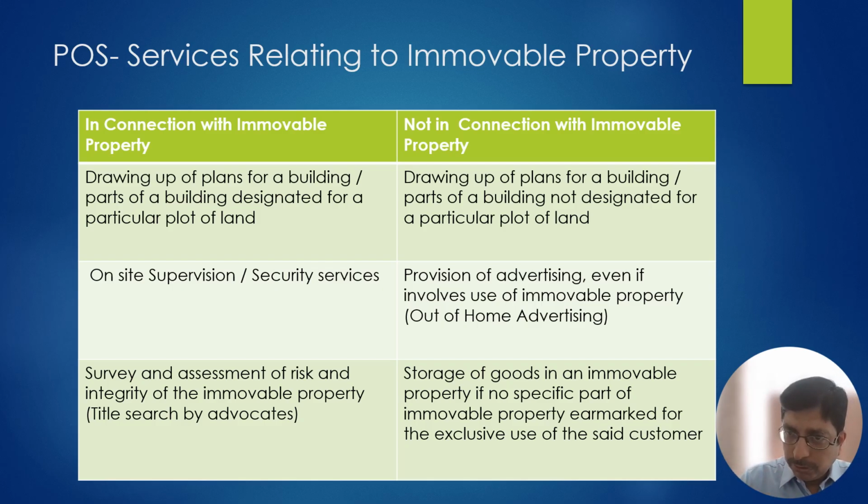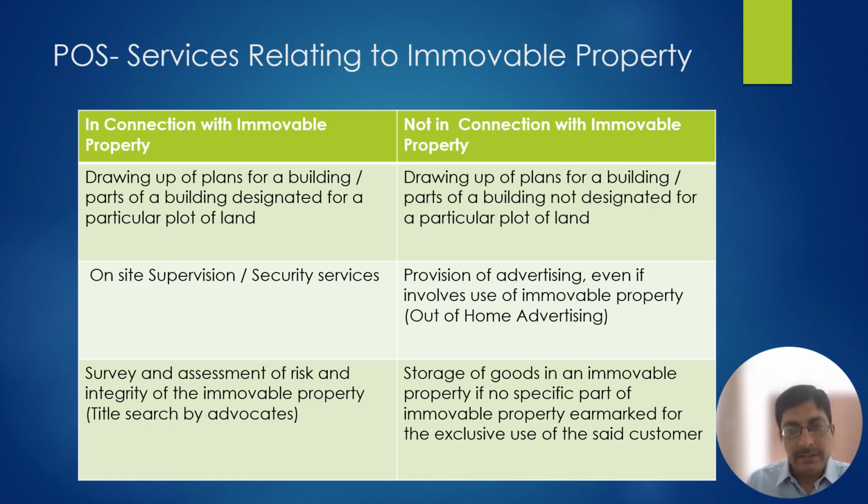Then the service received by the recipient is the advertisement. That recipient has not received a service relating to immovable property. Therefore, this is not connected to the immovable property. This is an advertisement service. The general rule will apply and not this rule.